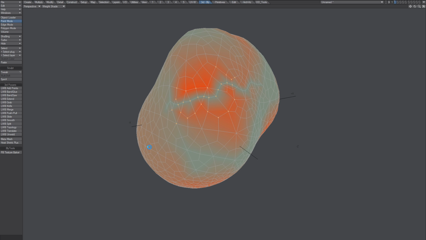But what you can do here is you can, for example, expand that selection, and you can just use a weight blur, and it will fix it automatically. Now you'll see that it's not perfect in this area, but that's a pretty good result. And you don't necessarily need to select anything. You can just run it on the entire object.